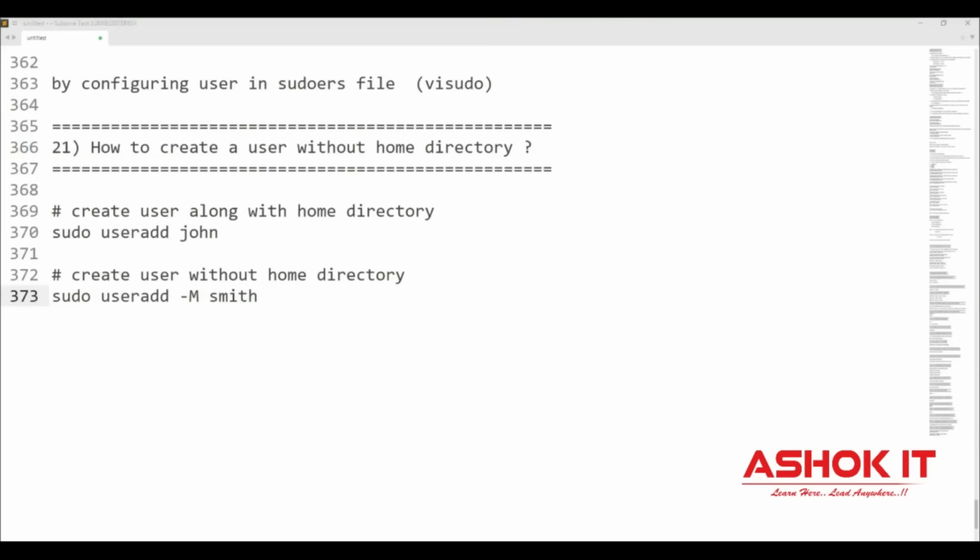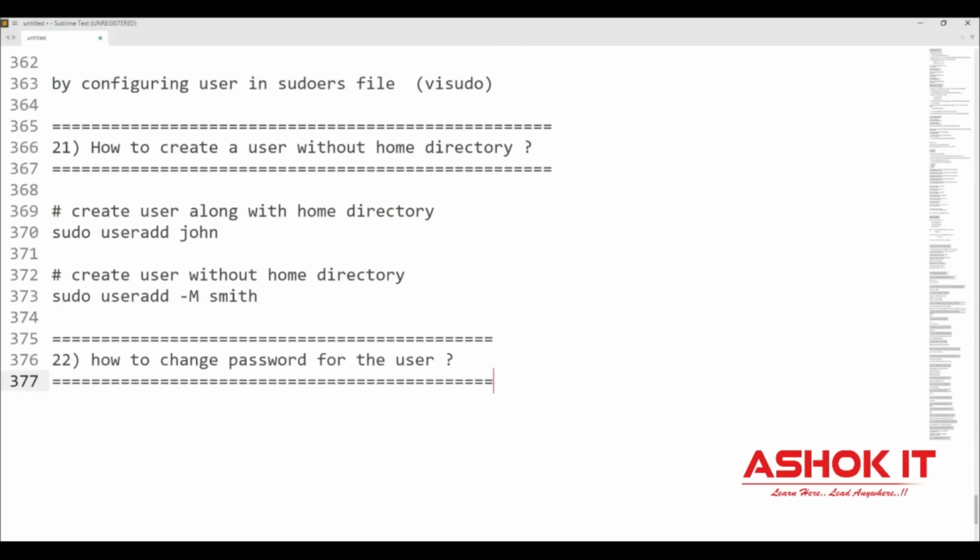And the next one, how to change the password for a user in the Linux machine? To change the password for the user, we can use a command called sudo passwd username. So you can reset the password for the given user by using this command.